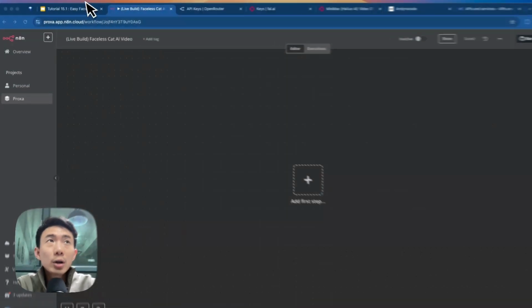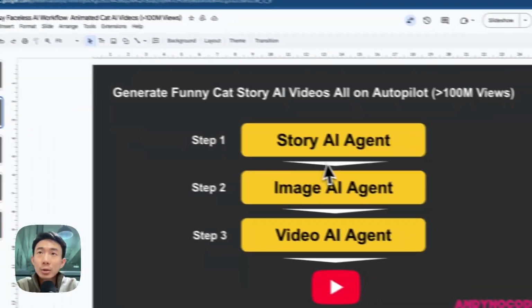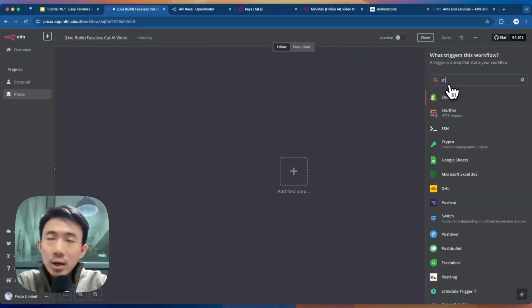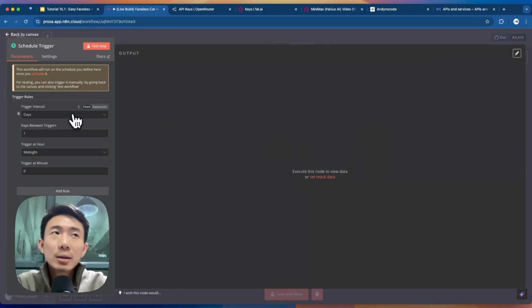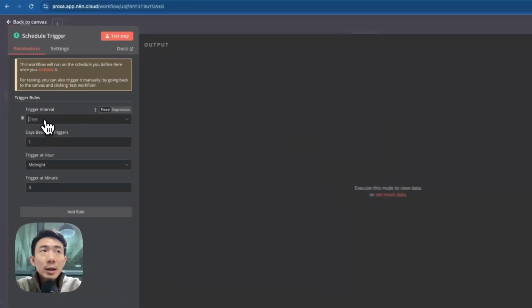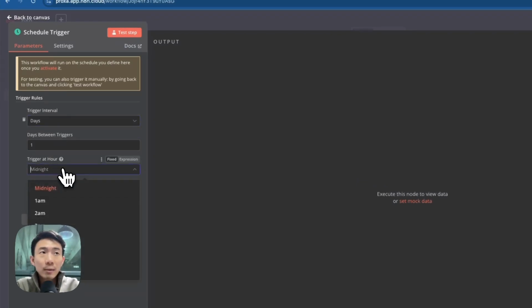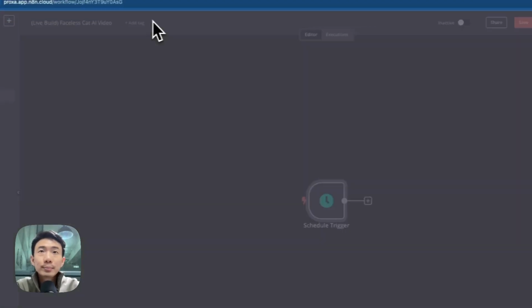All right, let's get started. First of all, we are going to create the Story AI agent first. Let's search for schedule. It means that it is going to be triggered once per day during the midnight, and you can choose different intervals, for example, seconds, minutes, hours, and at different times as well. So we just use the default.